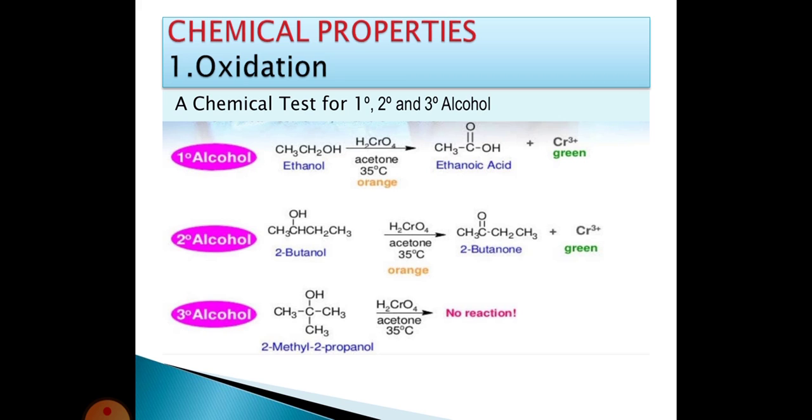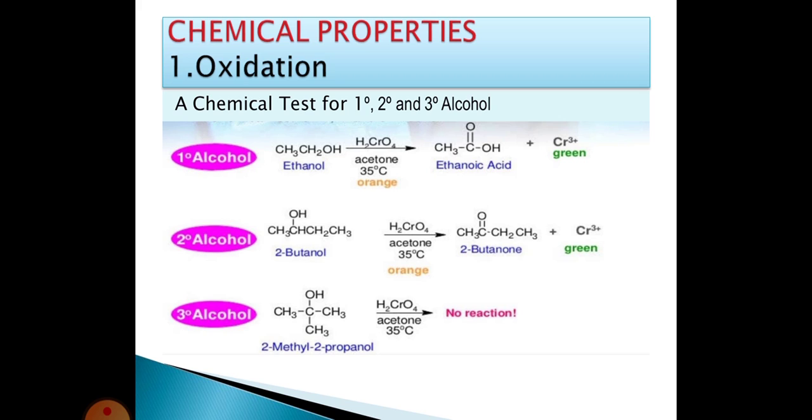This ethanol reacts with chromic acid in acetone at 35 degrees centigrade to form ethanoic acid, CH3COOH, plus chromium ion elimination.